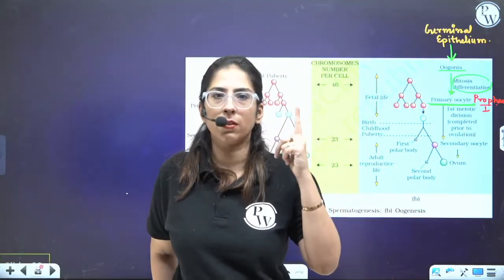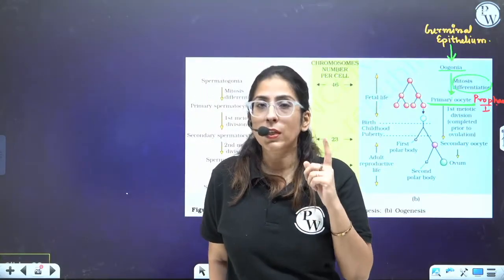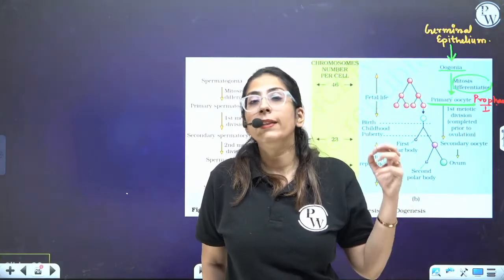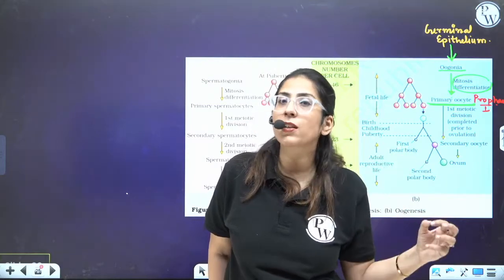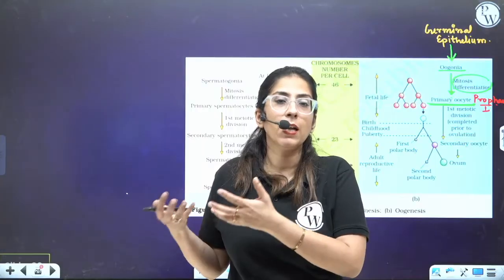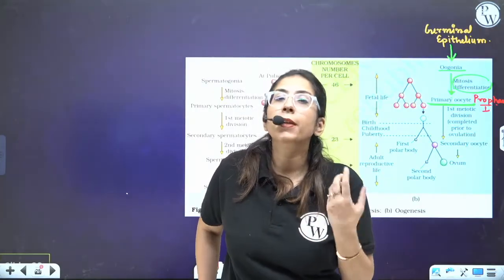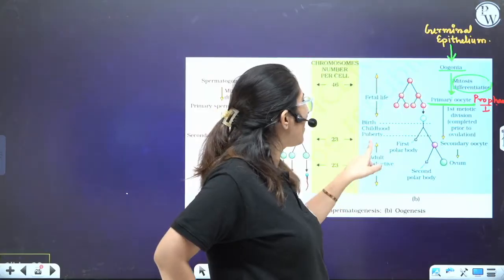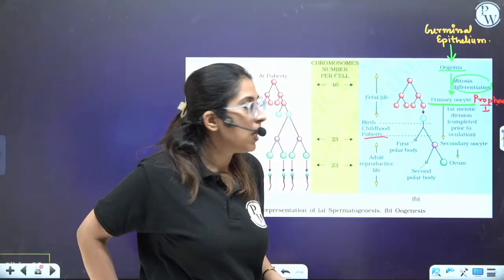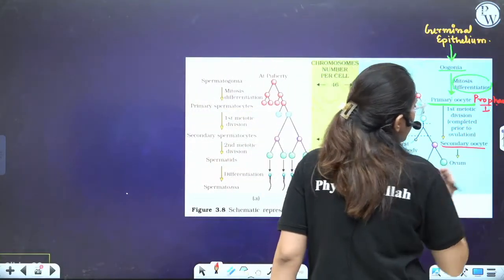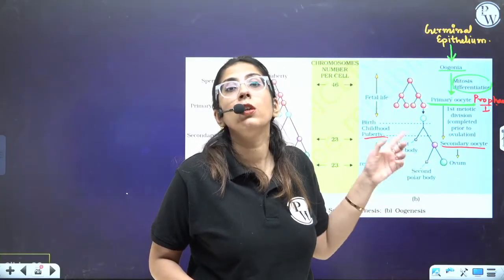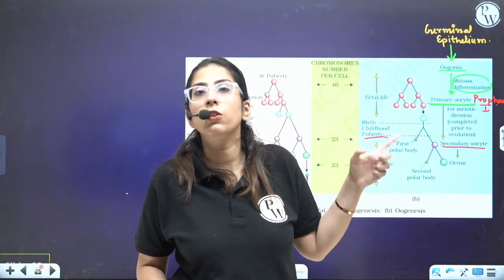That triggers, due to which the estrogen, which is responsible for the secondary sexual characteristics, now these primary oocytes which were stuck at prophase 1, out of this, one started undergoing the meiosis. So they completed meiosis 1. At puberty, they completed meiosis 1, and what they formed is the secondary oocyte. That means primary follicle, secondary follicle, and now the tertiary follicle. Secondary oocyte, tertiary follicle. Look at this diagram.